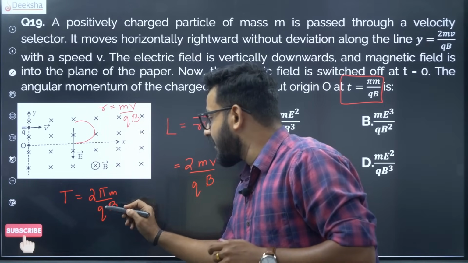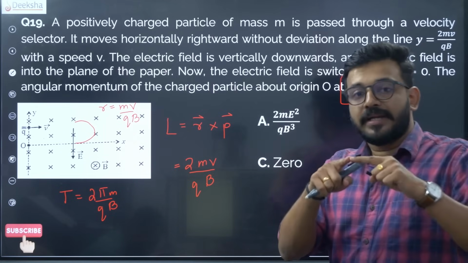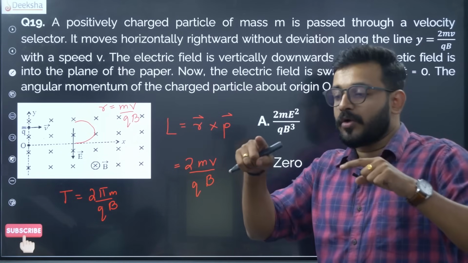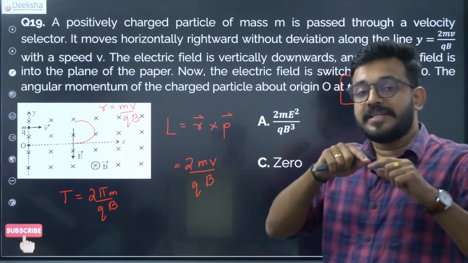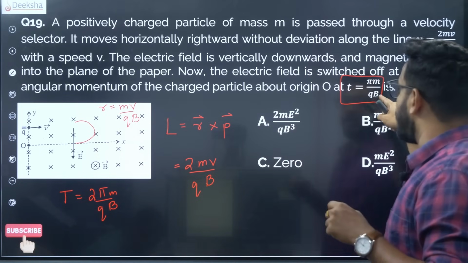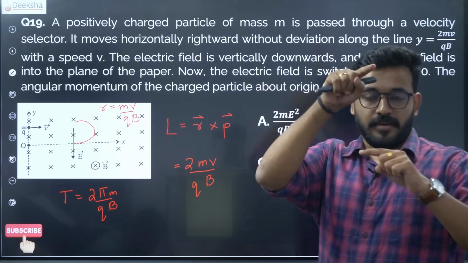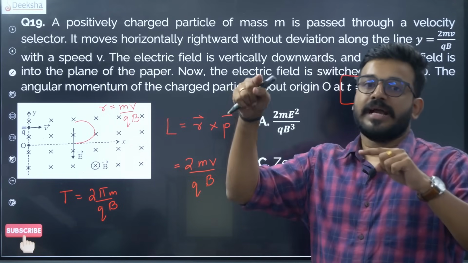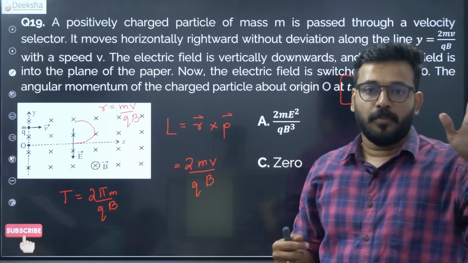So they are really implying that after the electric field is switched off, the particle, under the presence of only the magnetic field, will undergo a circular path, and at t equal to pi m by qB, that means half the time period, it is exactly coming back. It was moving in this direction, and now it is going back in the opposite direction.